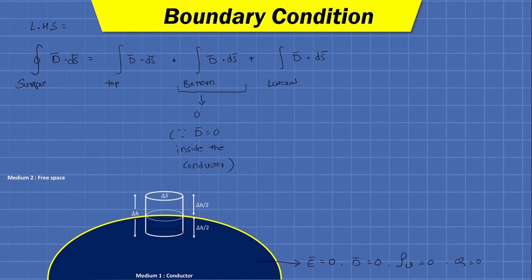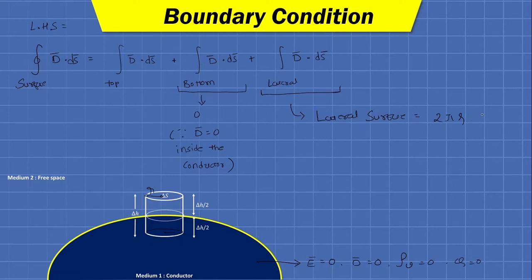Now considering the third term of our integration, the lateral surface integration, the lateral area is nothing but 2 pi r into delta h, where small r is the radius of this cylinder.